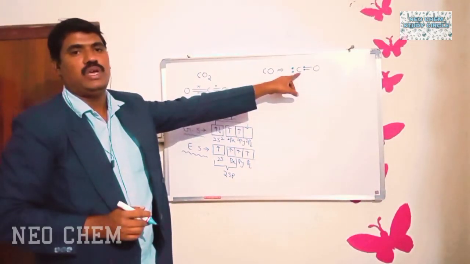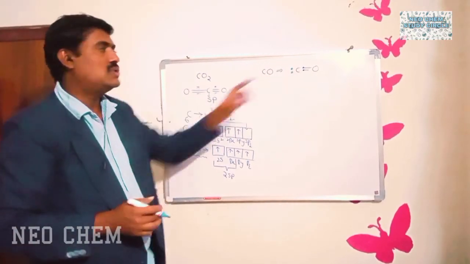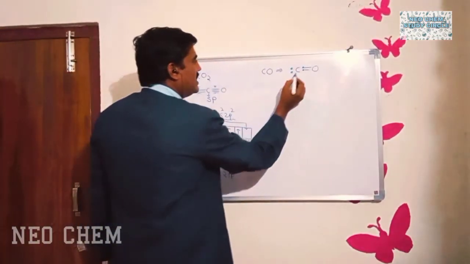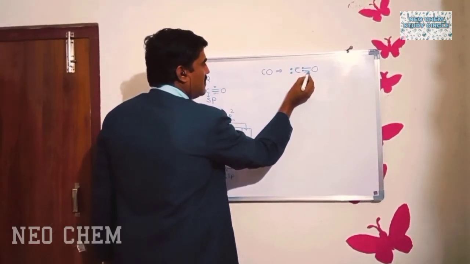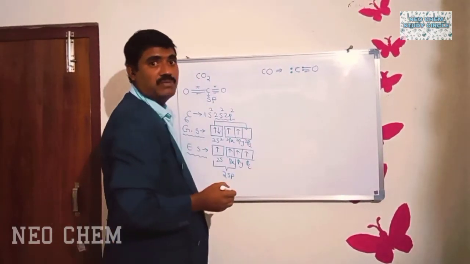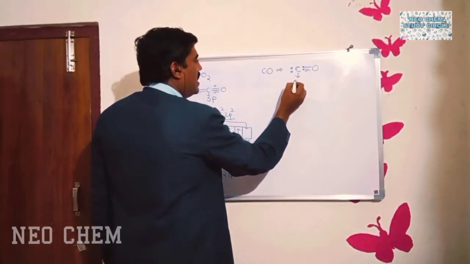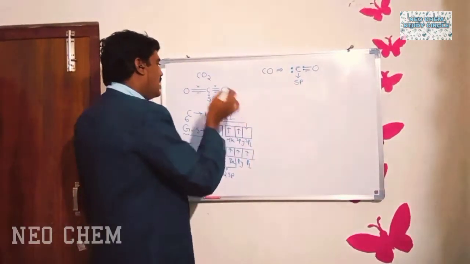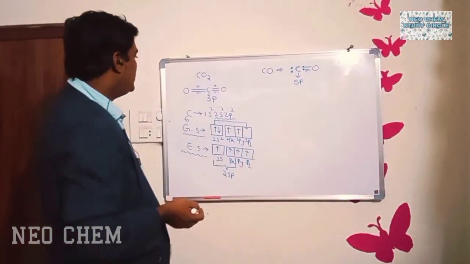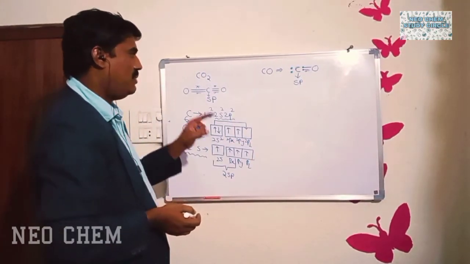What I told you: each lone pair of electrons acts as a sigma bond. So how many sigma bonds are present around the carbon? 2 sigma bonds are present. So the hybridization of carbon will be what? sp. Okay, now the carbon dioxide molecule hybridization is sp. The carbon monoxide molecule hybridization is also sp.